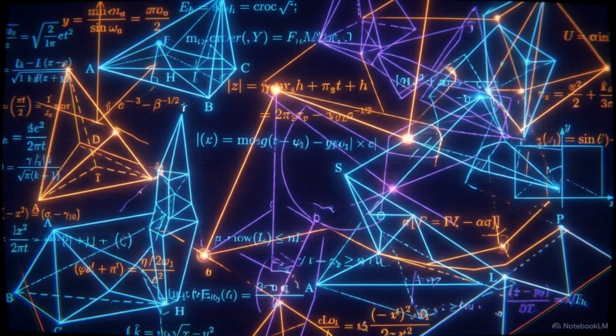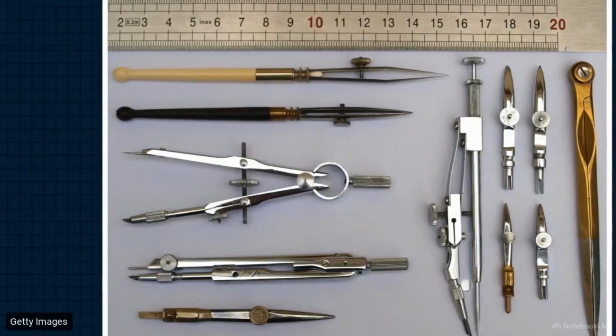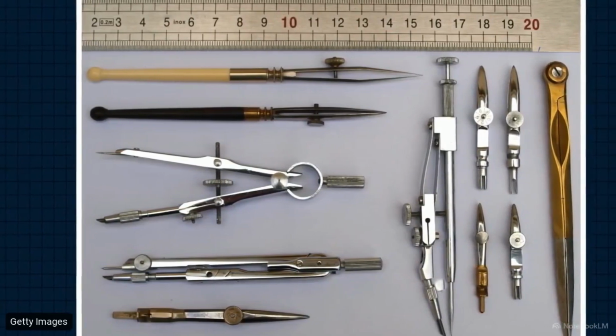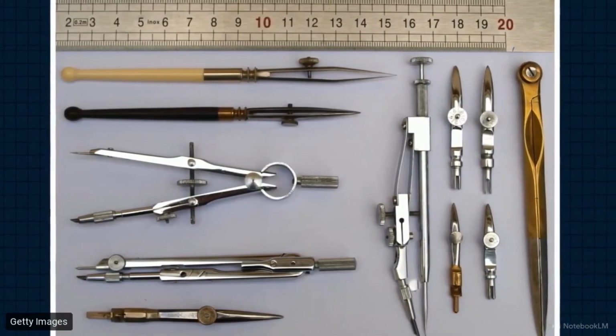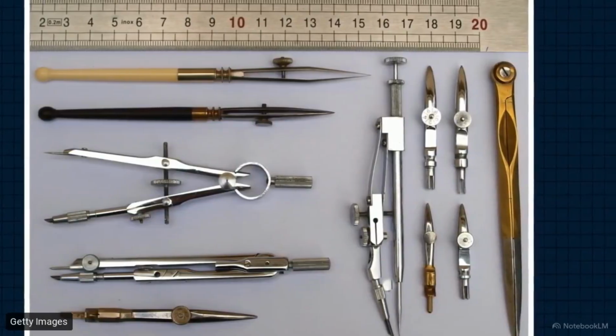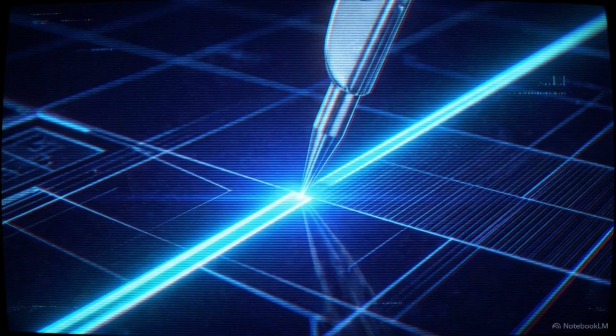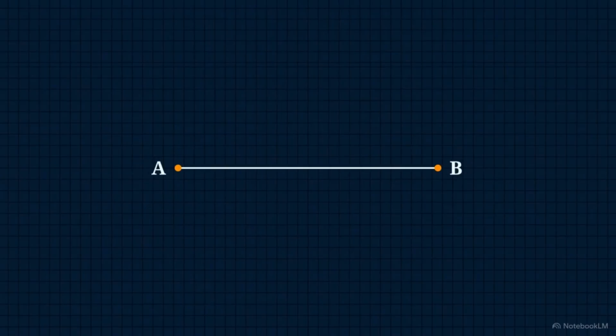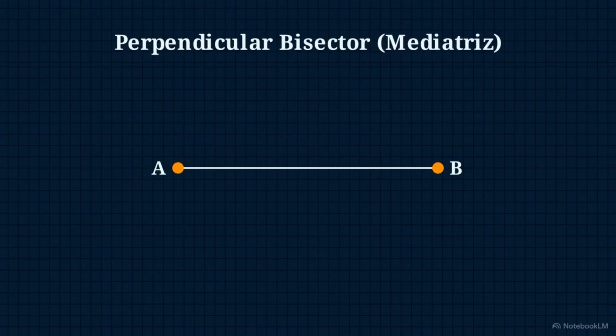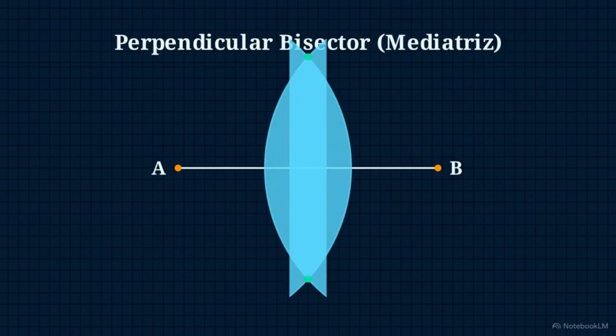Formulas on a chalkboard only take us so far. To actively construct this code, we rely on physical instruments, specifically high-precision drafting compasses and rigid steel rulers. These physical instruments force mathematical perfection onto a blank, two-dimensional plane. We can use these tools to draft a mediatrice, or perpendicular bisector. By swinging two perfectly equal compass arcs from the ends of a segment, their intersection points map a vertical line straight through the exact center.